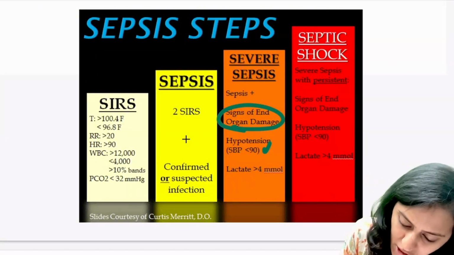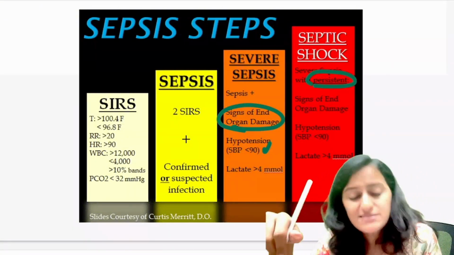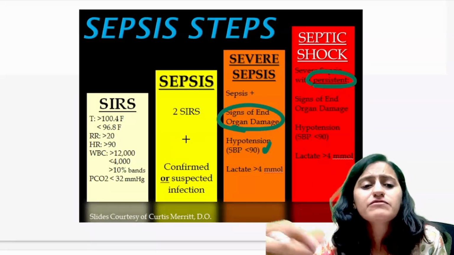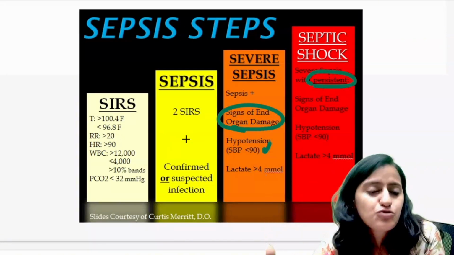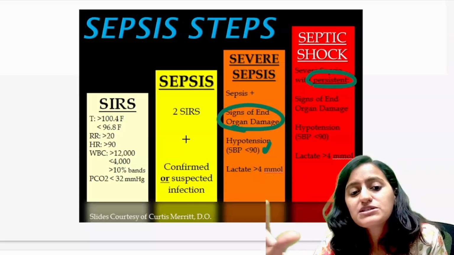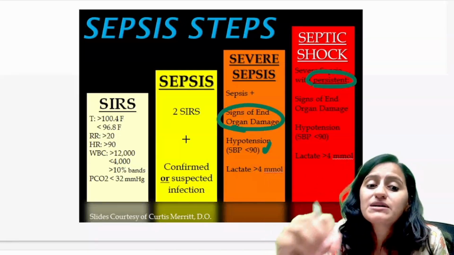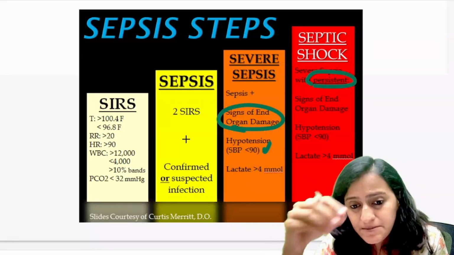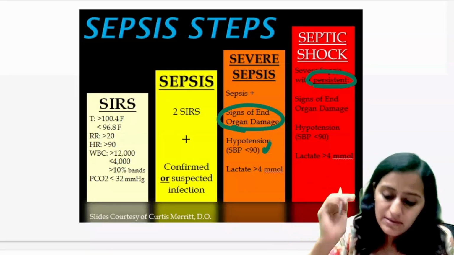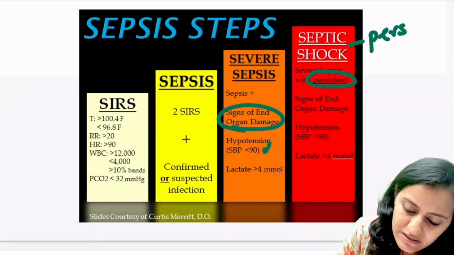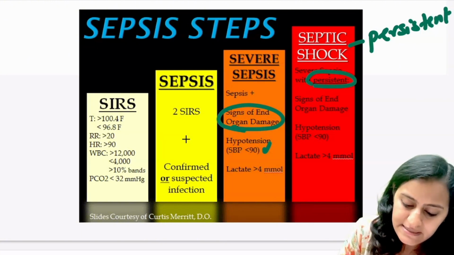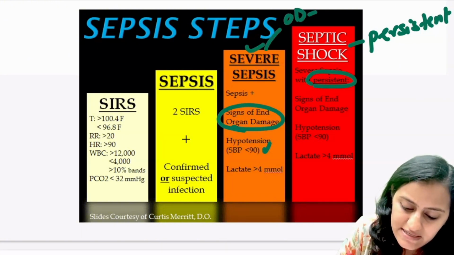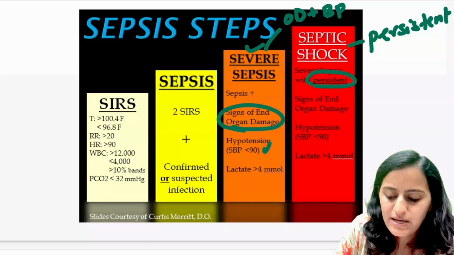For septic shock, it has to be persistent hypotension. That means in spite of giving fluid resuscitation and inotropic support, the hypotension is not resolving. It is persistent. So remember that for septic shock, the important term here is persistent. Severe sepsis is organ dysfunction. There can be low blood pressure as well.